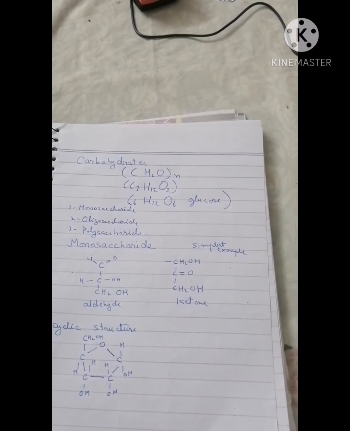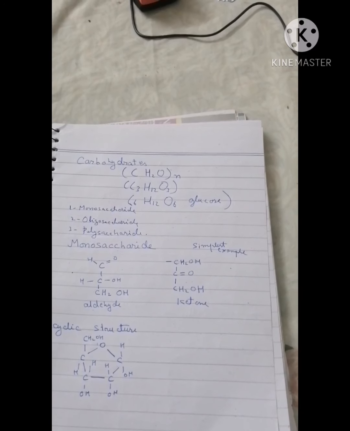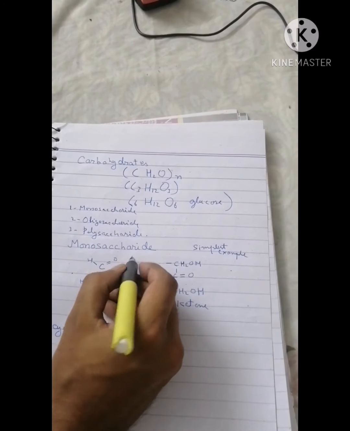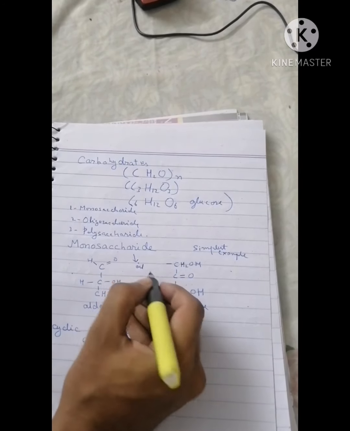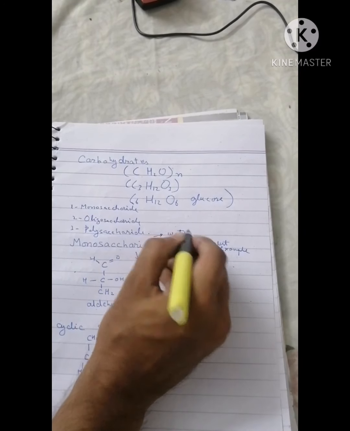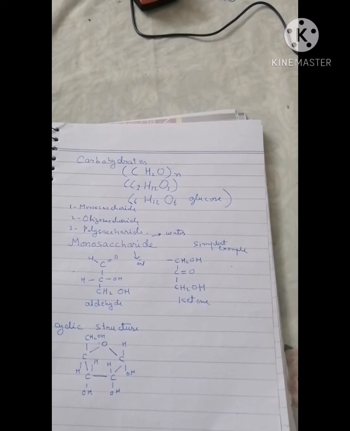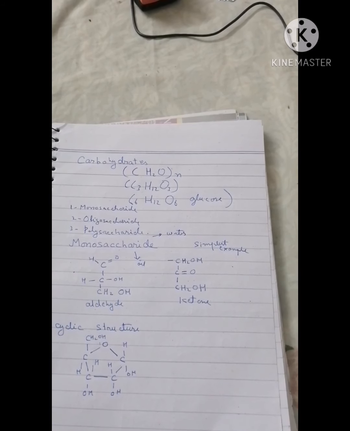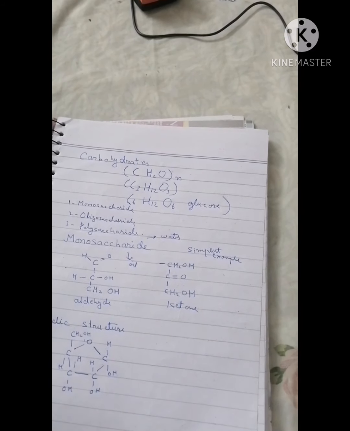What are monosaccharides? Monosaccharides are usually crystalline, colorless, freely soluble in water, but insoluble in non-polar solvents. Like, they cannot be soluble in oil and other non-polar solvents, but they can be soluble in water because it is a polar solvent. Monosaccharides are simple sugars with at least 3 carbons attached with a single carbonyl group and 2 or more hydroxyl groups.